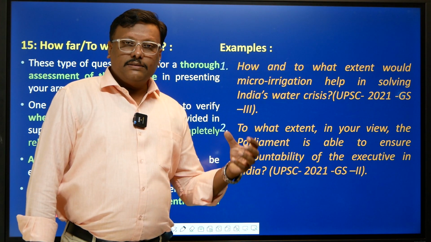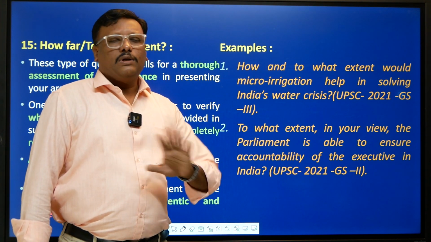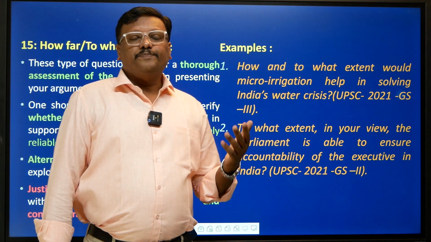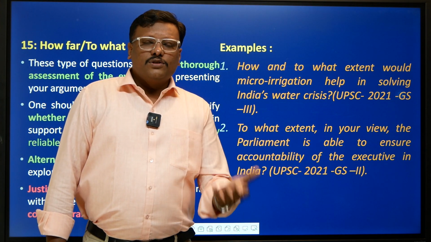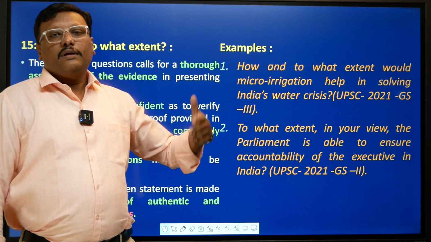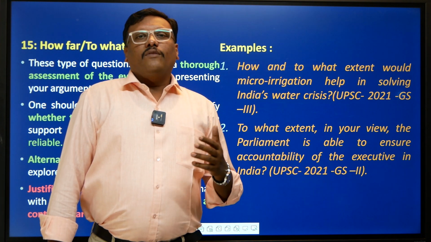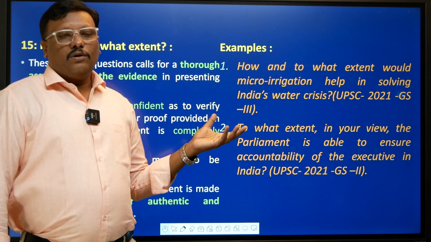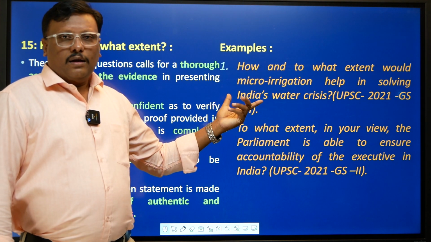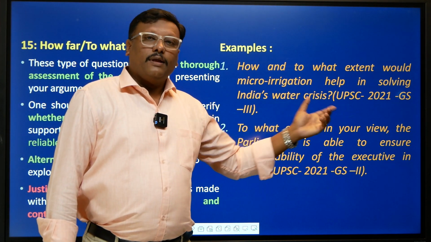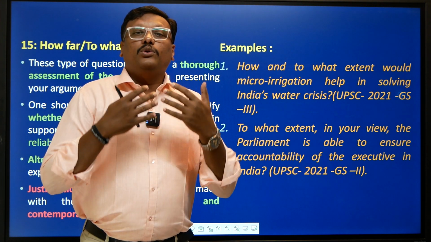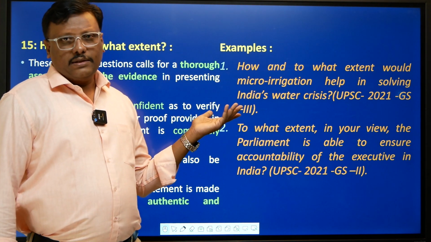You either agree, yes, or you say no, it's not going to completely solve the Indian water crisis, and micro irrigation alone is not enough, because with micro irrigation, we know there is depletion of groundwater sources. You can also provide alternatives, for example, inter-river linkages, construction of barrages, and we can also talk about hydroponics. So different methods are also there, but you take a stand and you convincingly provide those arguments either in favor or against it, right?